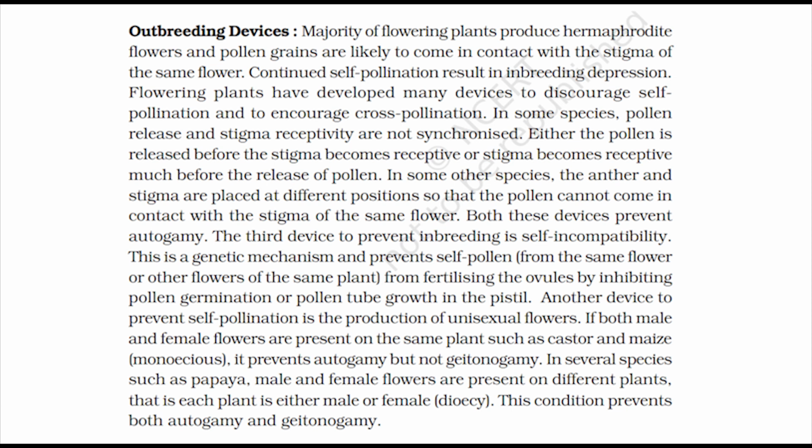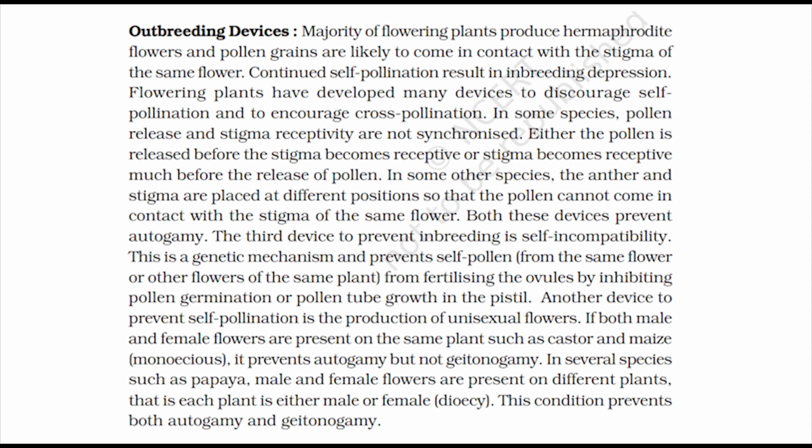In some species, pollen release and stigma receptivity are not synchronized. Either the pollen is released before the stigma becomes receptive, or stigma becomes receptive much before the release of pollen. In some other species, the anther and stigma are placed at different positions, so that the pollen cannot come in contact with the stigma of the same flower. Both these devices prevent autogamy.